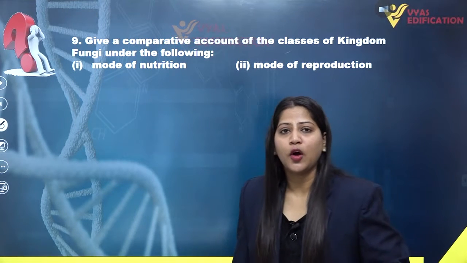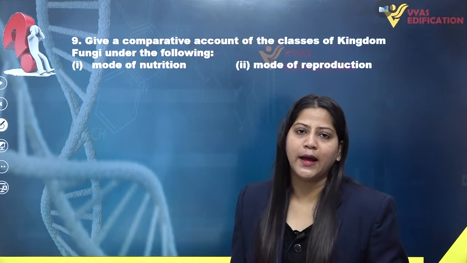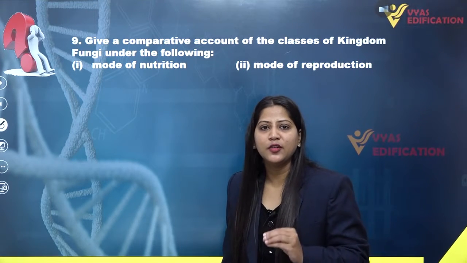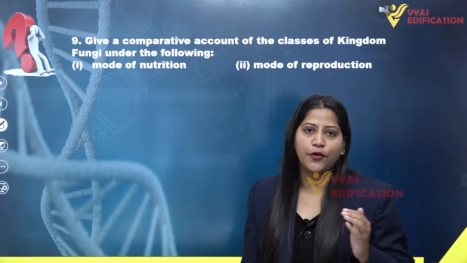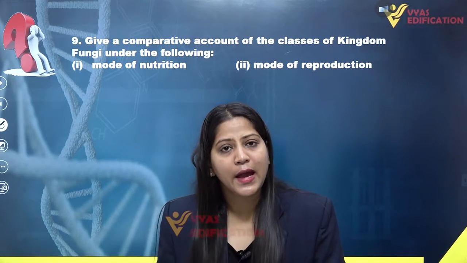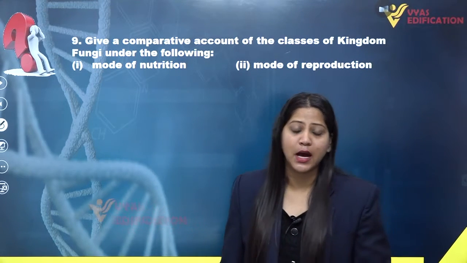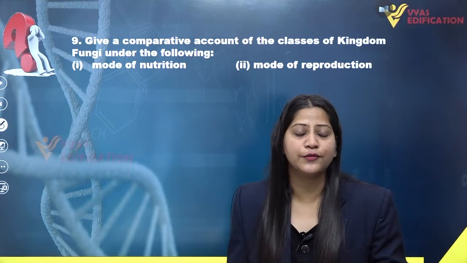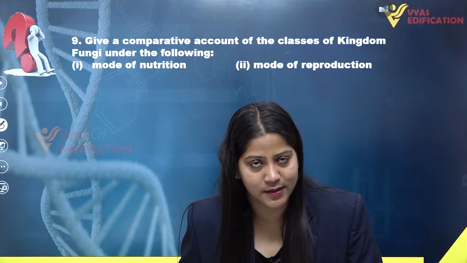Now here we are going to talk about the third class of fungi, that is Basidiomycetes. This Basidiomycetes, the third class of fungi, includes some members such as Ustilago, Agaricus and Puccinia. All these are the examples or the members included in the class Basidiomycetes.